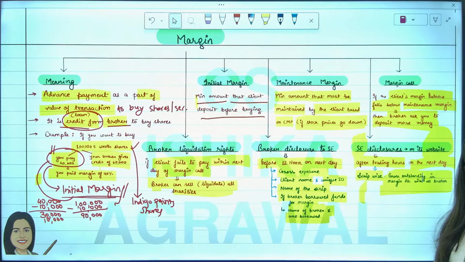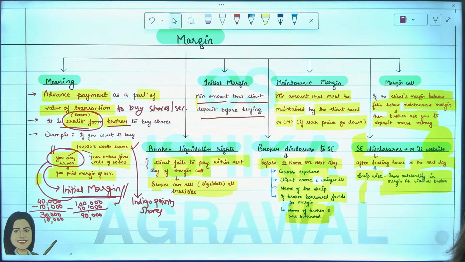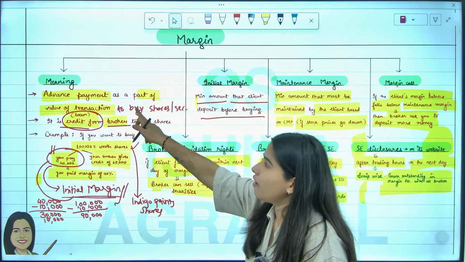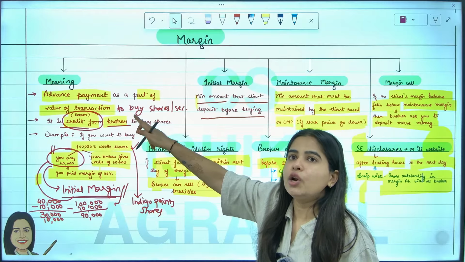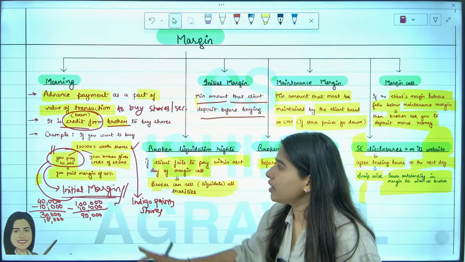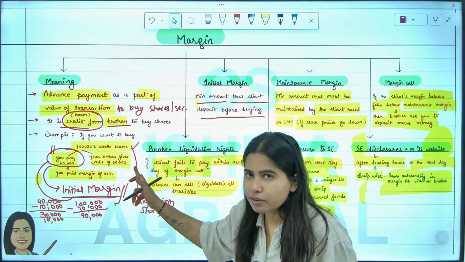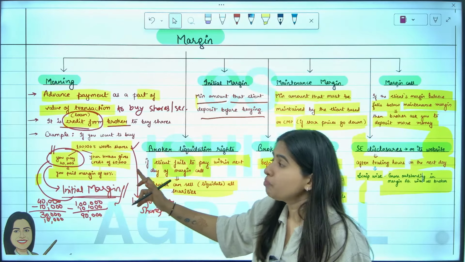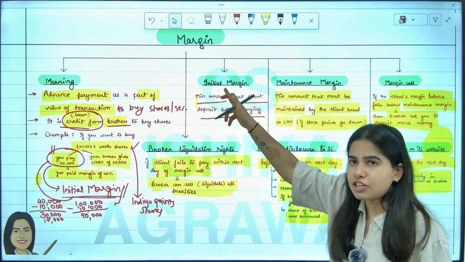If we are clear with margin, then type yes ma'am in the chat box. Once again, simply, margin means the advance payment that you give to buy the shares. So it is also, you can say, a loan given by the broker to you. For example, I want to buy 1 lakh of shares, I pay 40,000 and the broker gives me a loan of 60,000. So this 40,000, the 40% that I pay, is my initial margin. Initial margin means the advance amount that I give before buying.